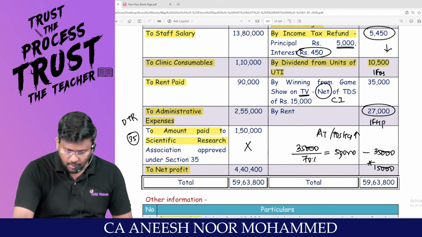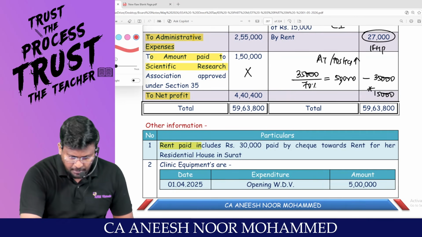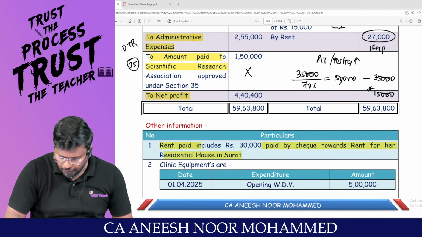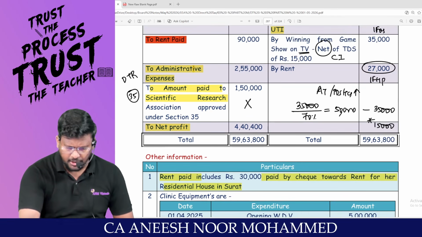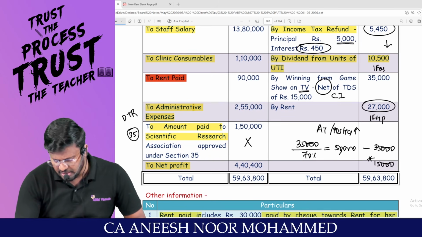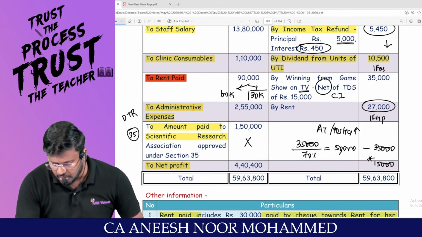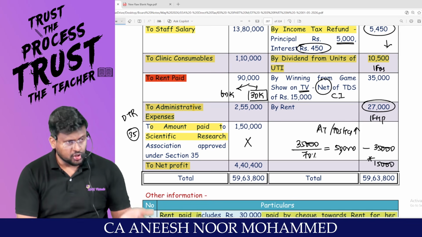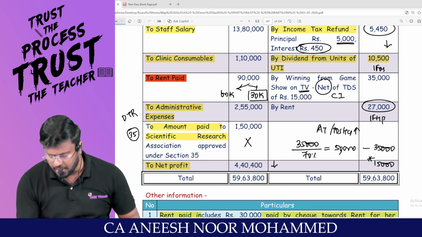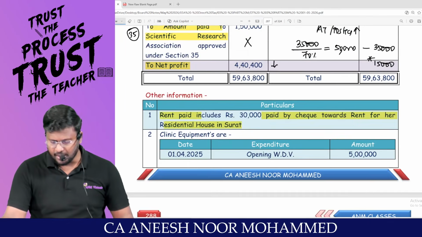Rent paid. They are talking about these details, my dear lovable students. This one, rent paid, includes 30,000 paid by cheque towards rent for her residential house in Surat. This is personal expenditure. Can personal expenditure be debited to P&L? No, sir. So out of this 90,000, only 60,000 is related to business expenditure, whereas 30,000 is personal expenditure. This 30,000 should be added back, because that 30,000 should not have been debited to P&L. Because of debiting that 30,000, my net profit would have been reduced. My net profit should not reduce. It's an impurity for PGBP, so it should be added back.